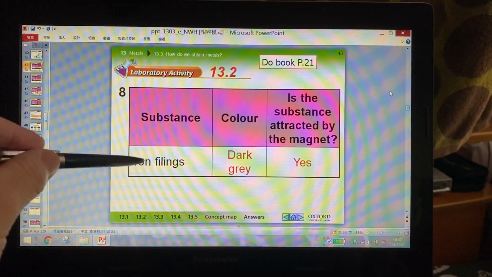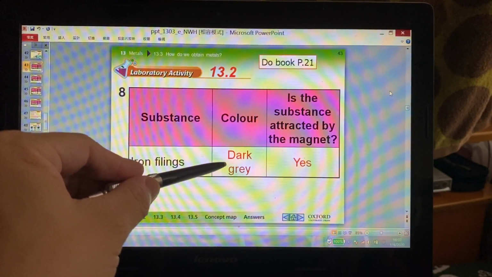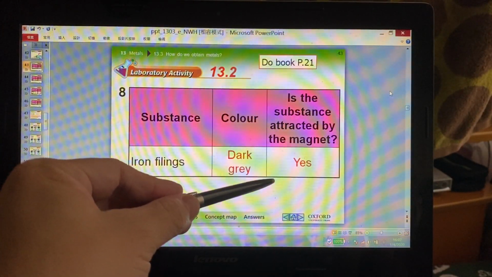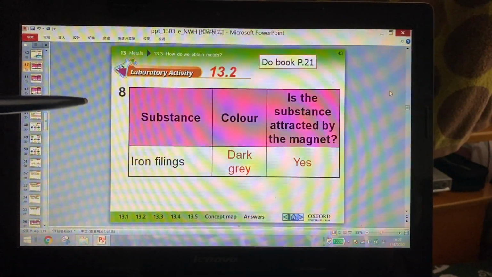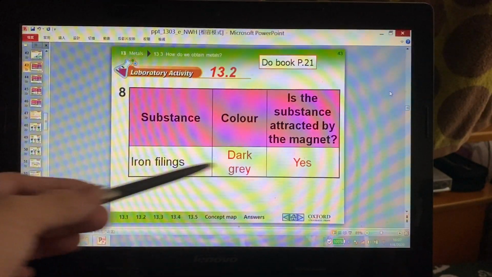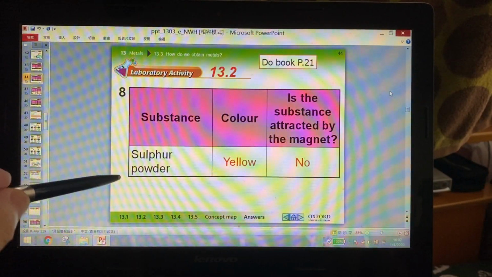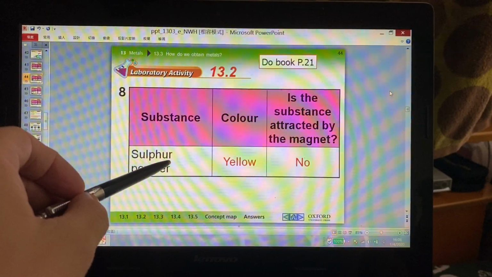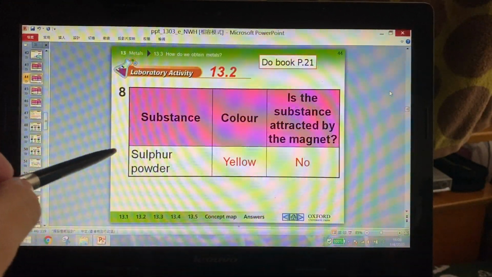You will see that. Just take a look. The iron filings are dark gray in color and it is attracted by the magnet because it is just iron. It's very pure. This is the iron element. And then this is sulfur powder. It is yellow in color. Yes, it cannot be attracted by the magnet.